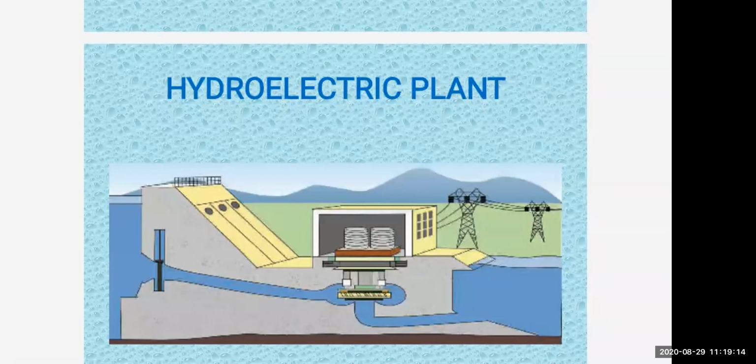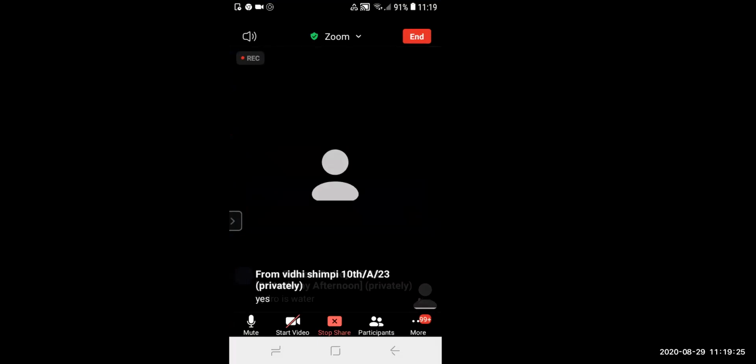Now what are the advantages of this hydroelectric plant? There is no need of fuel here, right? So that is the advantage. We can directly depend on water, which is available in abundant quantity. Rainwater is stored in the dams, and that water we can use. So no pollution here, first of all.